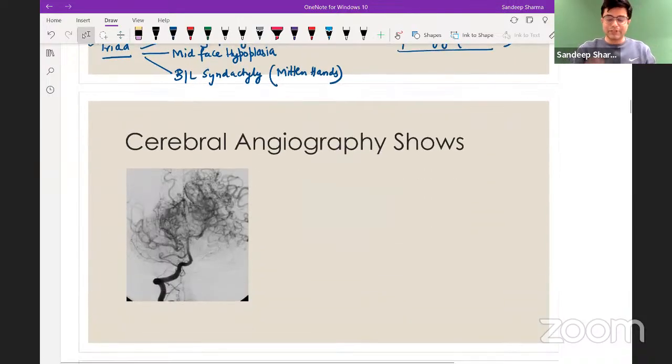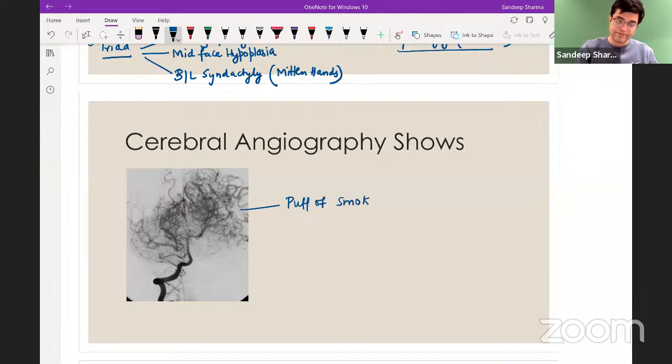Now, this is the one which you people were asking. I have discussed it in most places where I take the class, so you already know it. But cerebral angiography shows this appearance. When you do cerebral angiography, you can see a puff of smoke appearance here. A puff of smoke appearance is typically seen in patients of Moya-Moya disease. It is not Moye-Moye, it is Moya-Moya disease.